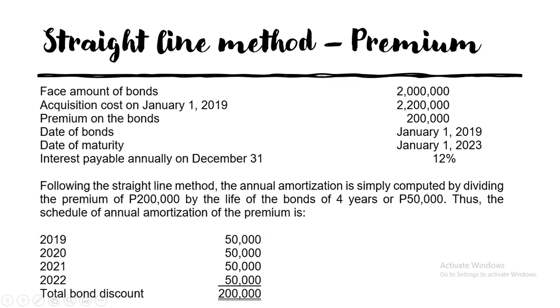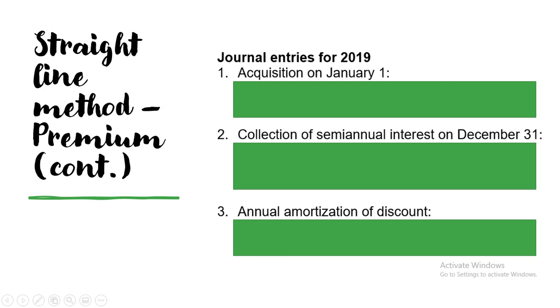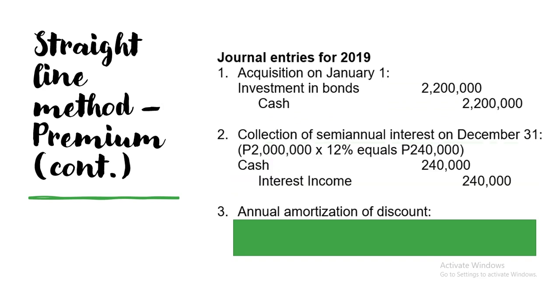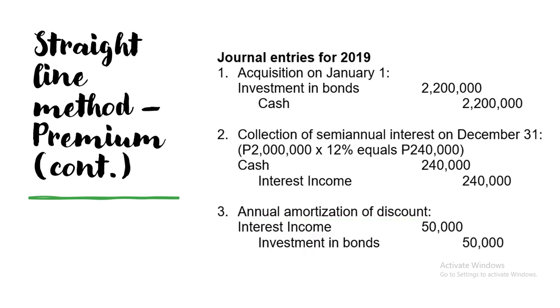So, the journal entries here are as follows. The acquisition: investment in bonds at cost 2,200,000, then cash at 2,200,000. Then, collection of interest, and this is not semi-annual, this is annual interest for 240,000. So, 2 million times 12% is 240,000. Cash for 240, then credit interest income for 240. Then, for the annual amortization of premium, you just debit interest income, because it is a premium, so it will decrease the amount of the interest income. Then, credit investment in bonds for 50,000.